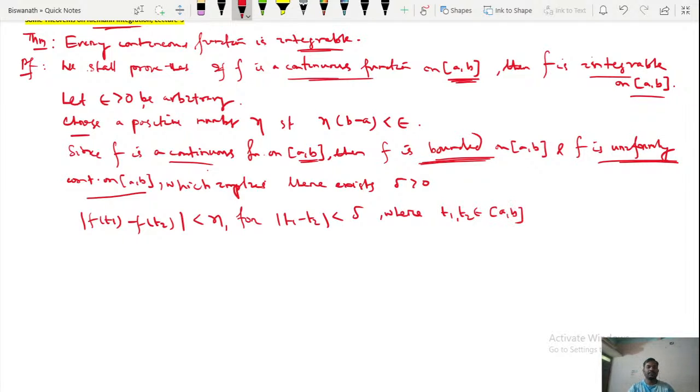This is the definition of uniform continuity of f on closed [a, b].